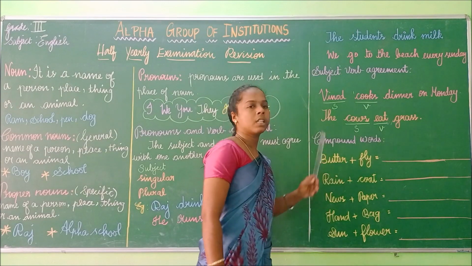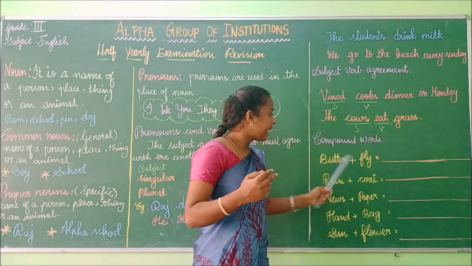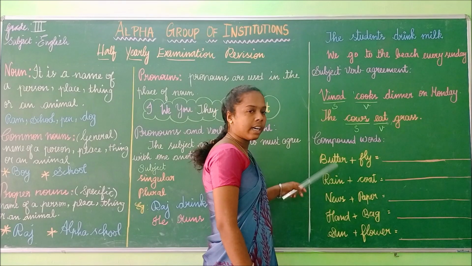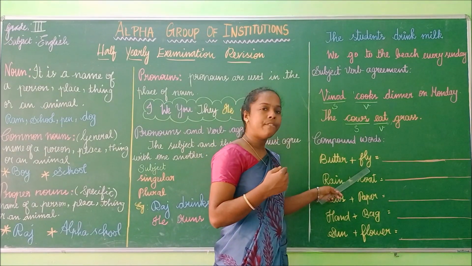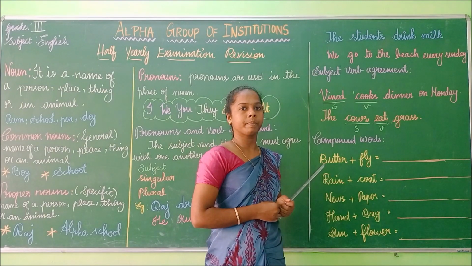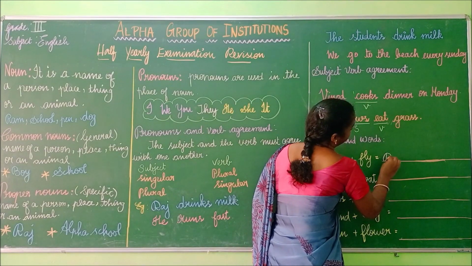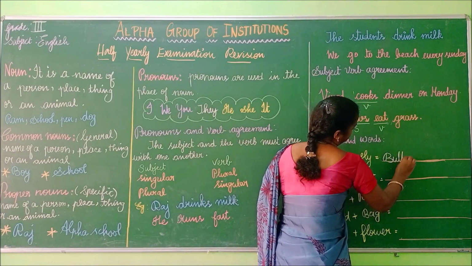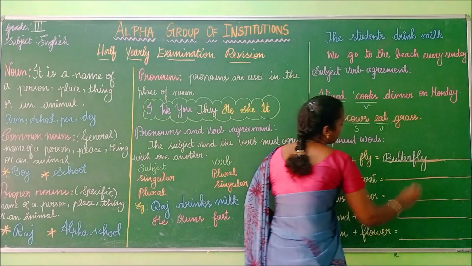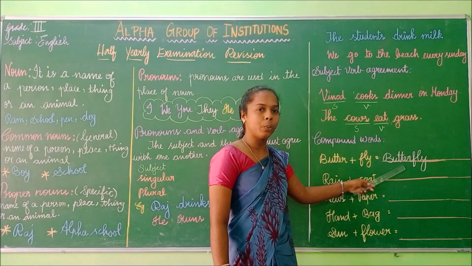Next, compound words. Compound words are made up of two words. It combines together and gives a new word. See, butter. It is one word. Another word, fly. Butter plus fly, butterfly. So these two words combine together and it gives one new word, butterfly.